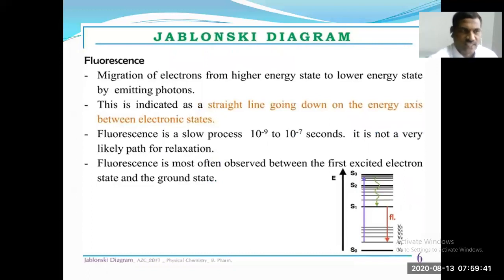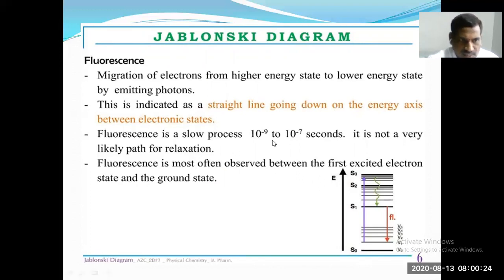So what is fluorescence? Fluorescence means migration of electrons from a higher energy state to a lower energy state by emitting photons. This is indicated as a straight line going down on the energy axis between electronic states. So migration of electrons from a higher energy state, S3 to S2 or S2 to S1 or S1 to S0, emitting photons, is called fluorescence.